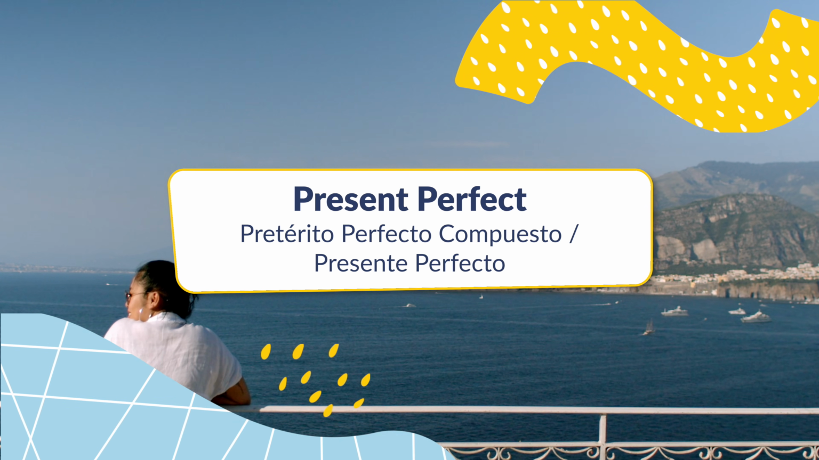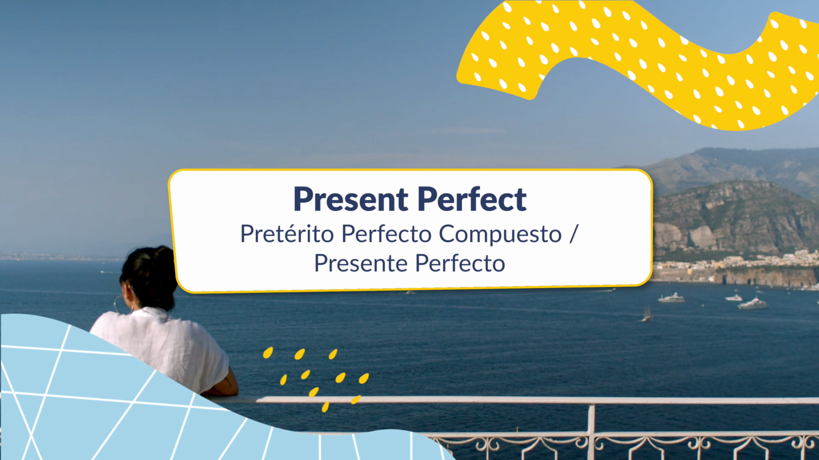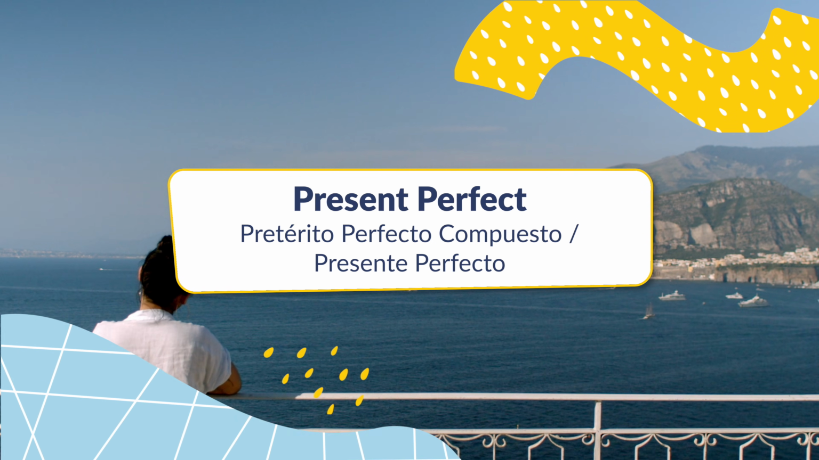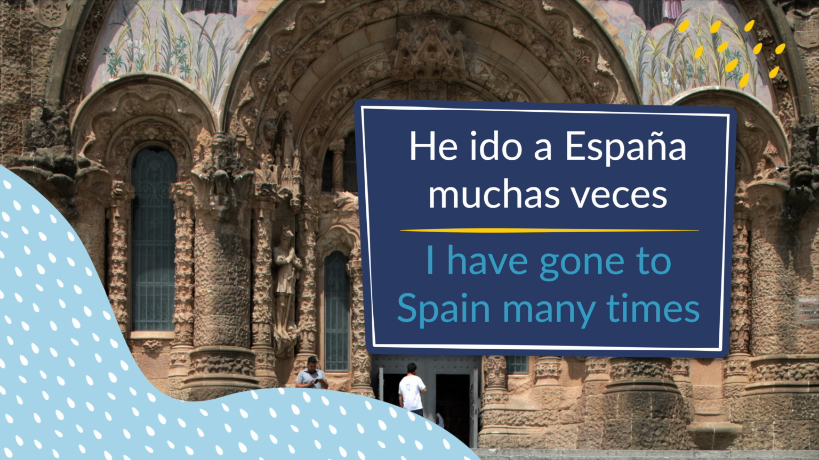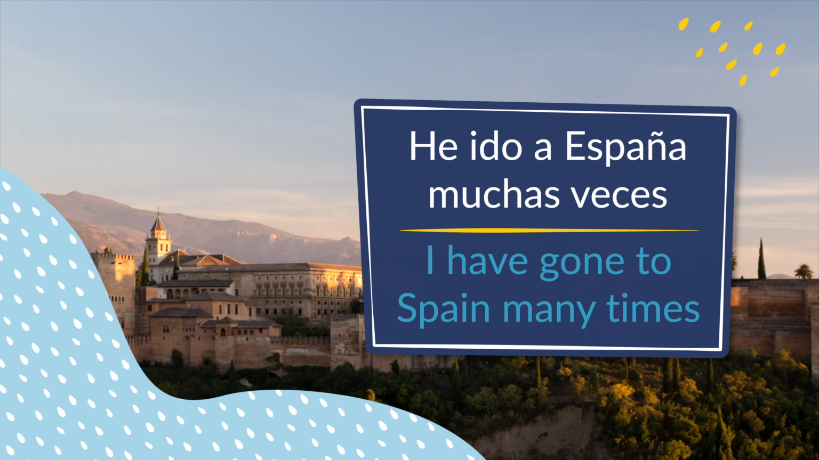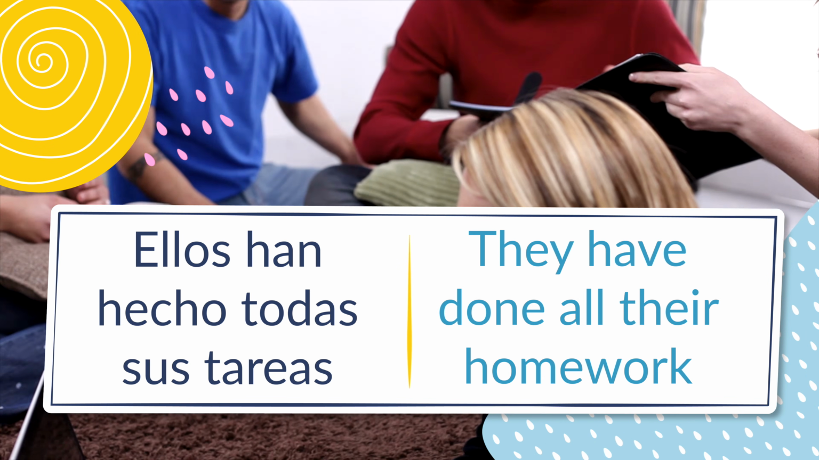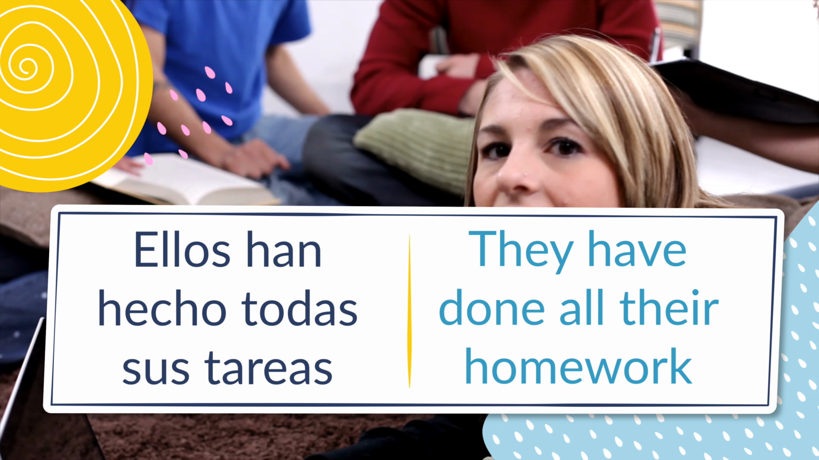Now, on to our 4th tense, which is present perfect. In Spanish, this tense can be referred to as pretérito perfecto compuesto, or presente perfecto. This is another tense that's used in the exact same way as its English equivalent. Present perfect is used to talk about past actions that are still connected to the present, or probably still happening. For example, he ido a España muchas veces, which means I have gone to Spain many times. Or, ellos han hecho todas sus tareas, which means they have done all their homework.